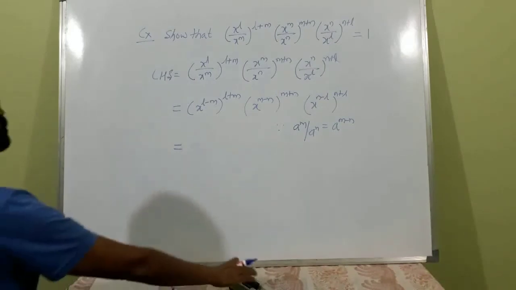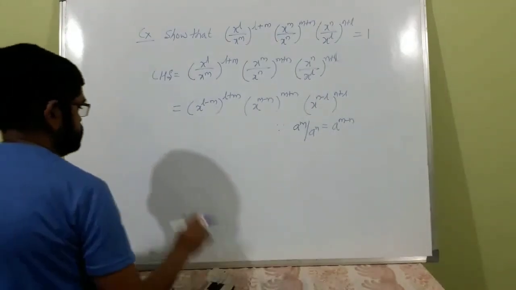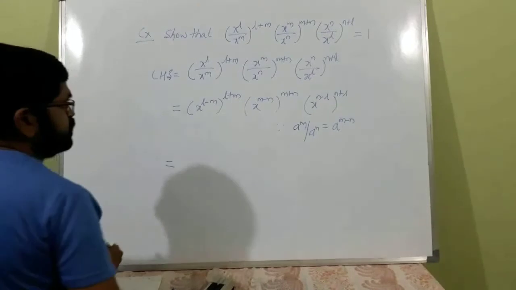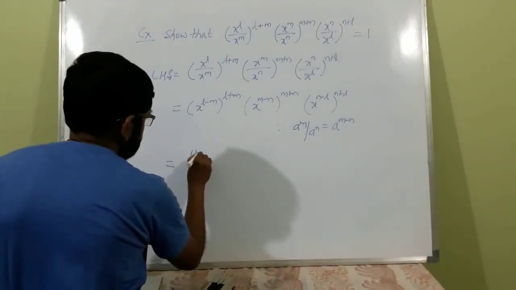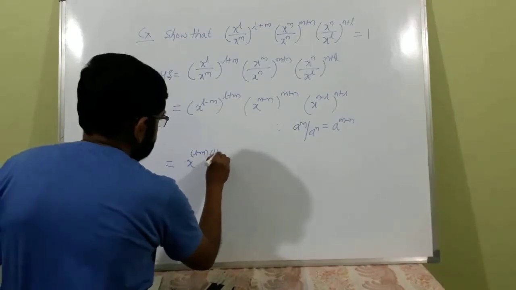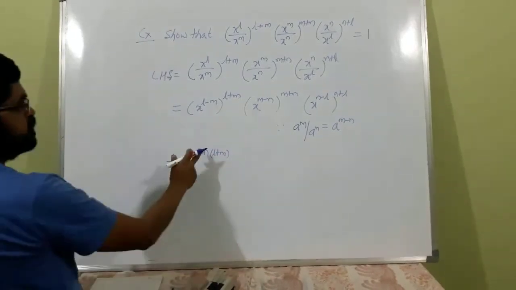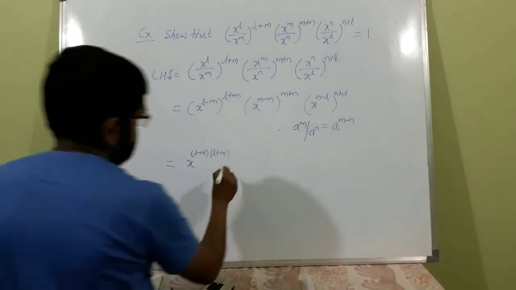Now this is equal to x raised to l minus m into l plus m. This is the first factor.